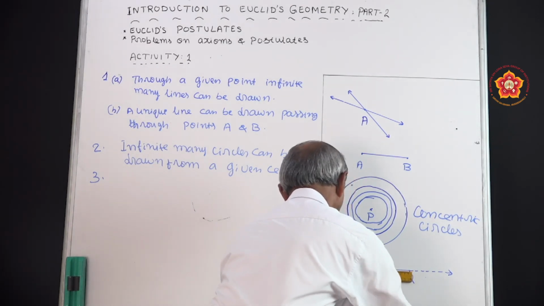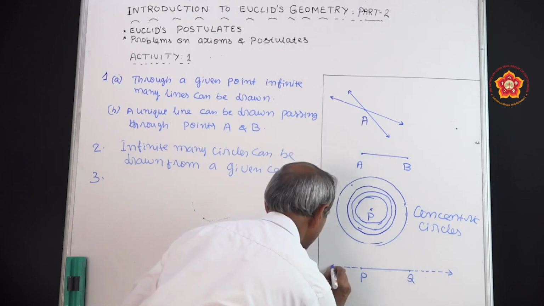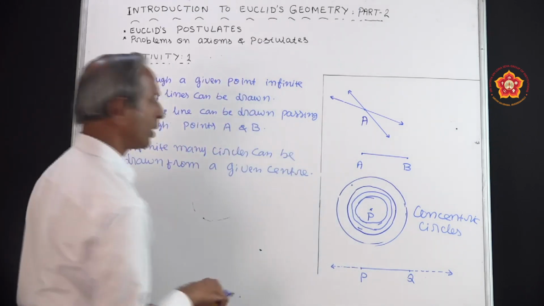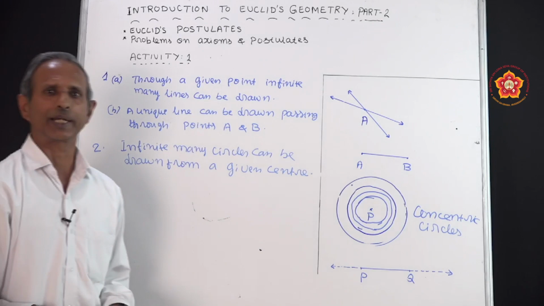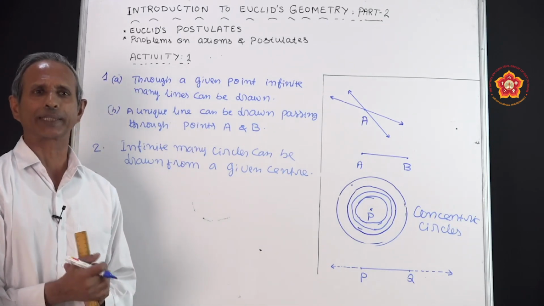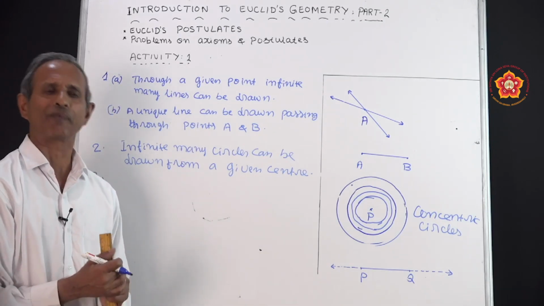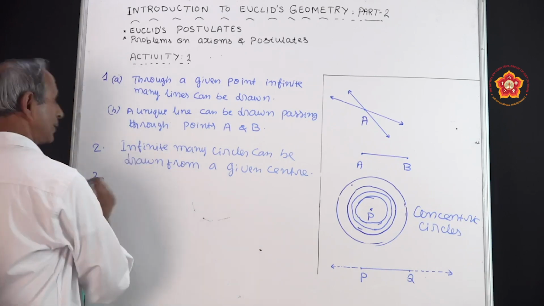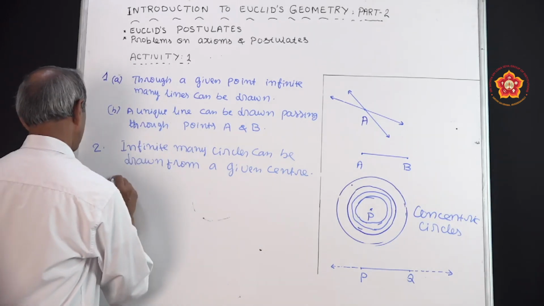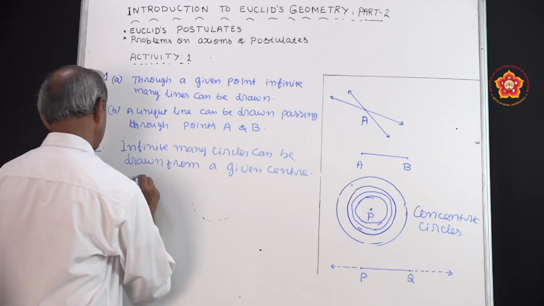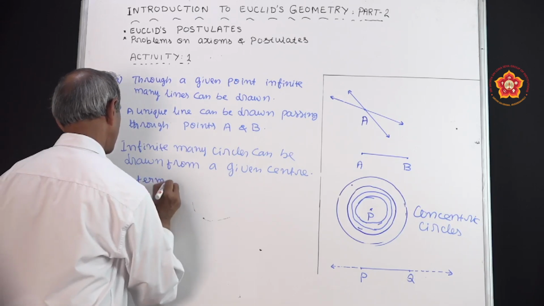You can extend it on either side of the line segment in this way. Therefore, we can conclude that a terminated line segment can be extended on either side infinitely. Therefore, you can write the summary like this: the terminated line segment, the terminated.